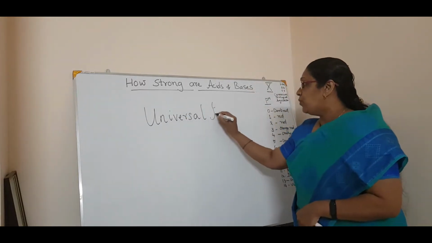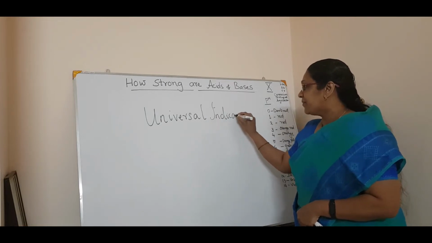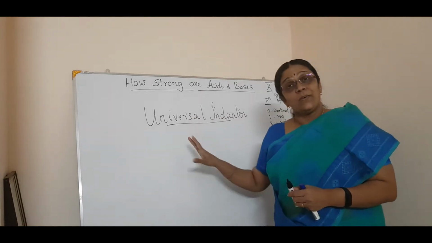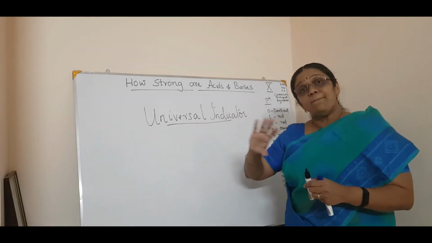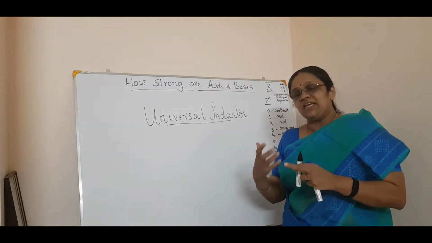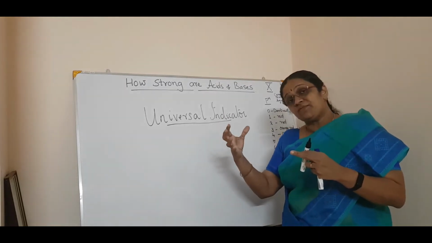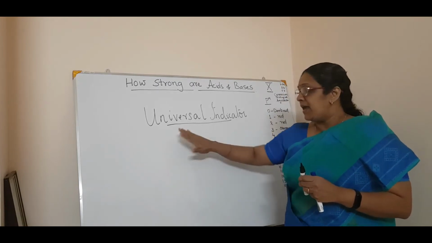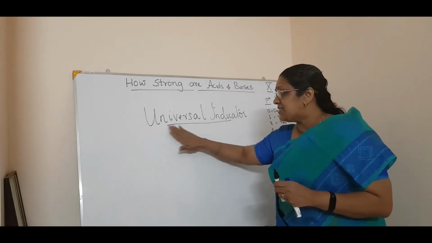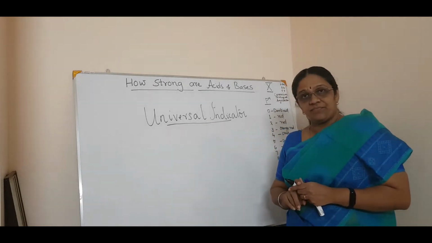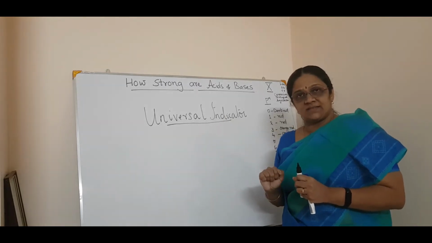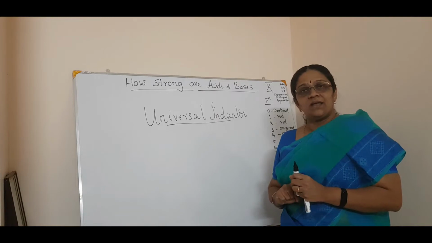What is the universal indicator? Universal indicator is a mixture of indicators. It is synthetically made by mixing many indicators and making them into one indicator, and they call it the universal indicator. So what is universal indicator? It is a mixture of indicators.